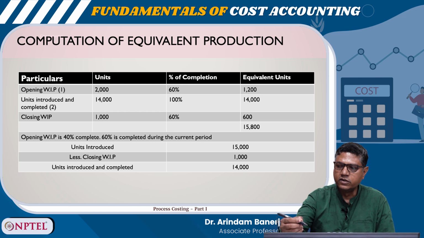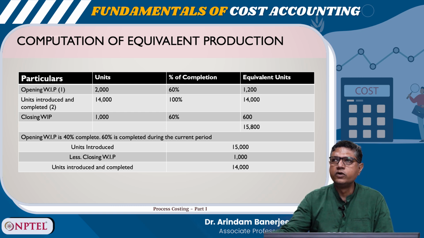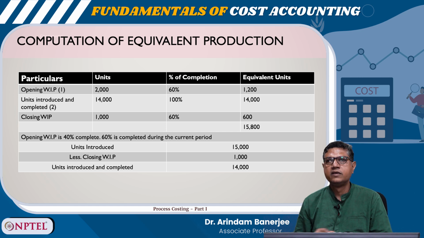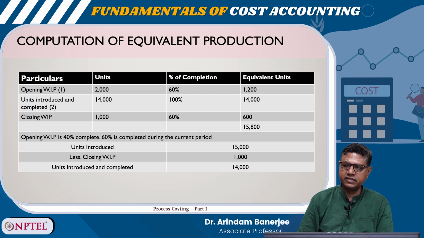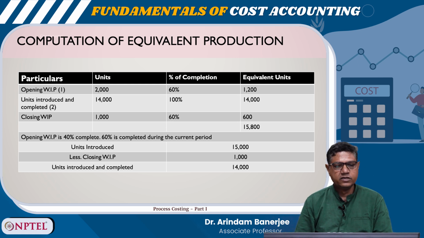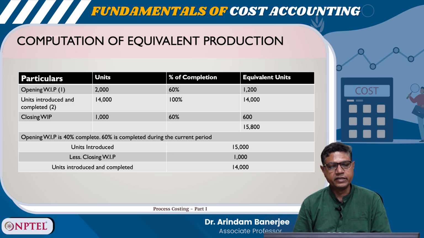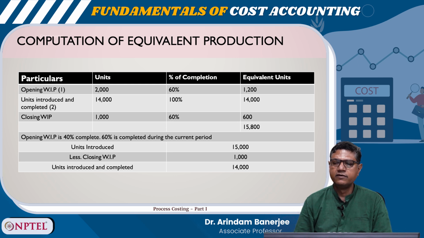So, 100% complete. So, equivalent unit is 14,000 and closing WIP is 1000 units, percentage of completion 60%. So, 600 complete. So, if you add this 1200 plus 14,000 plus 600, it is coming to 15,800. So, opening WIP is 40% complete, 60% completed during the current period. Less units introduced is 15,000, less closing WIP. So, units introduced and completed is 14,000.